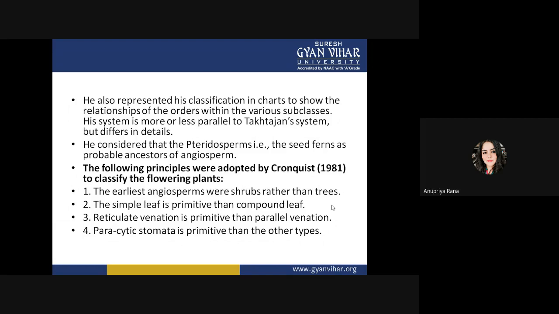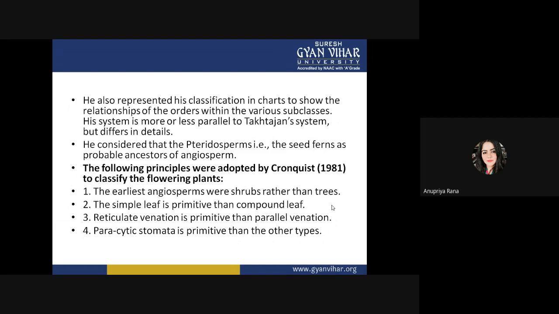Reticulate venation is more primitive than parallel venation. In reticulate venation we see cyclic variation, that is parallel venation. Parasitic types of this matter are more primitive than other types. There are a lot of types of stomata. I told you in a previous lecture about the asystematic, parasystematic and diasystematic types, so these are the kinds of stomata that are present. He told that the parasystematic stomata is older.